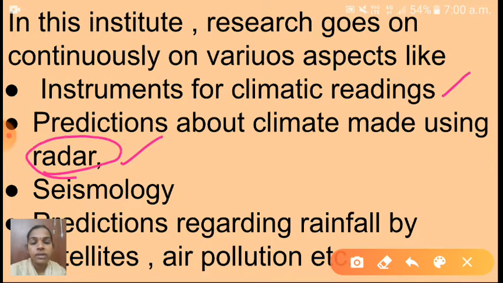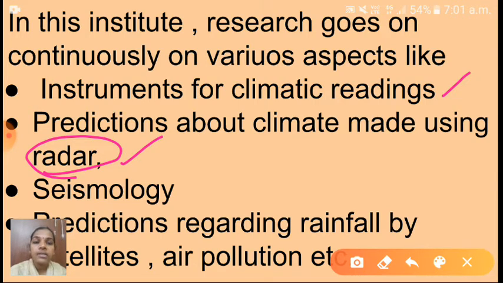Radar means radar system. In that system, radio waves are used to find the position of the moving object. That system is called what? Radar. So here the research going on is predictions about climate made using radar. Radar means what? Can you say? Yes, in that system, which one is used? The radio waves are used to find out the position of the moving object.